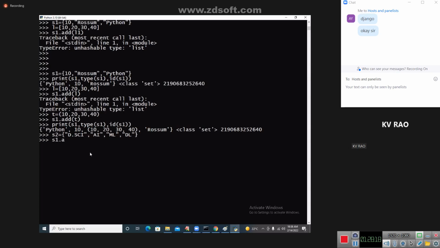S1.add of S2, obviously, which is a set. S2 is not adding to S1. That means unhashable type means there are certain kinds of elements.